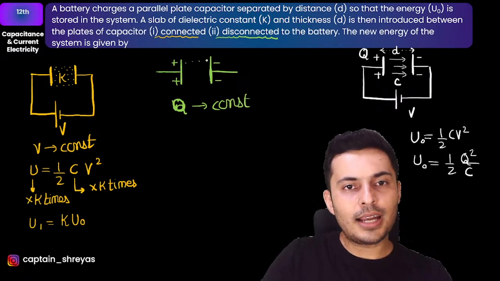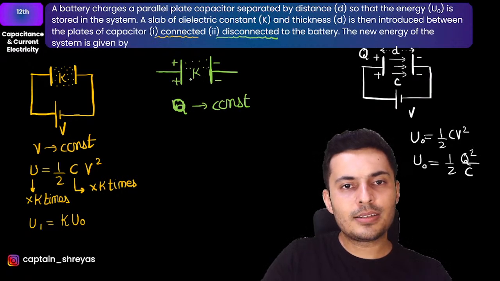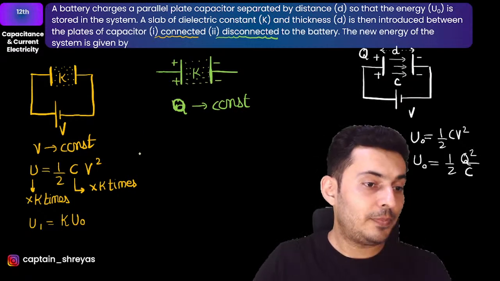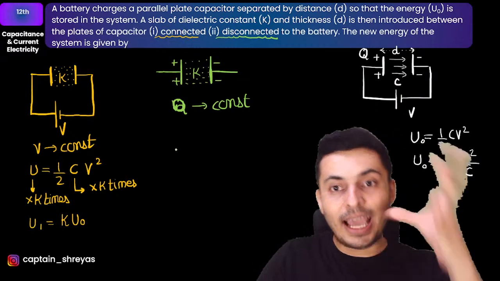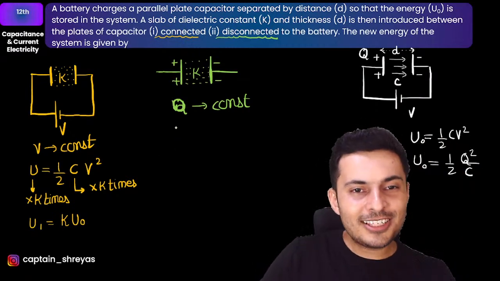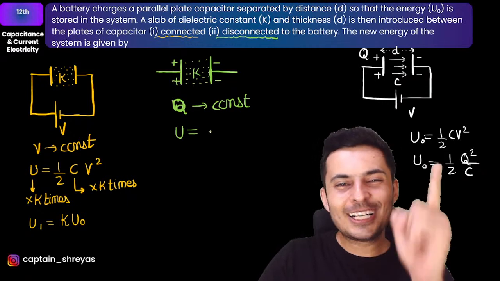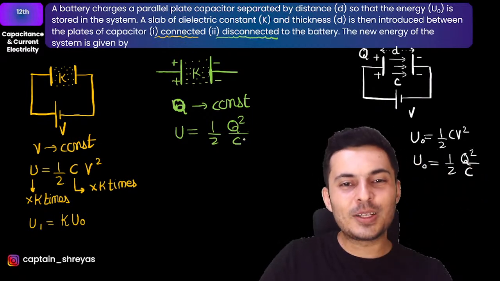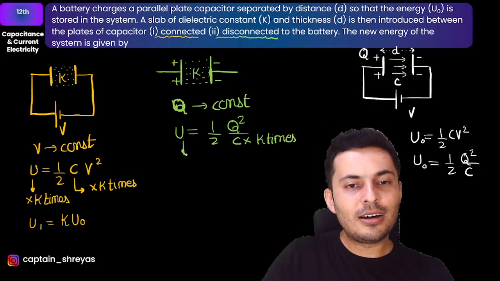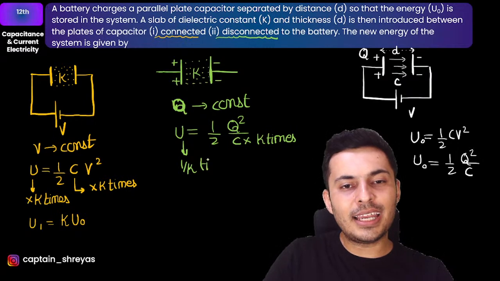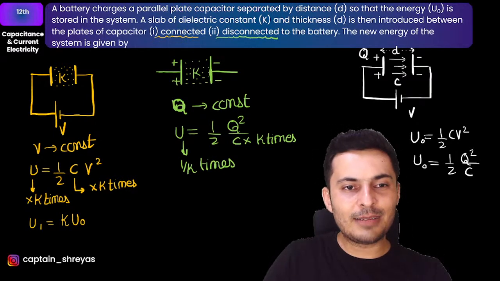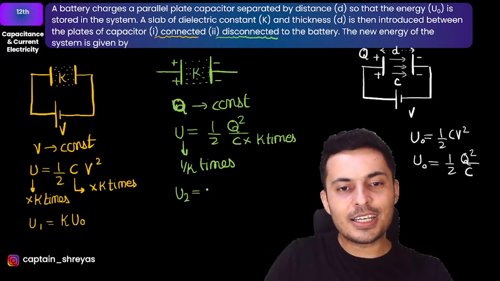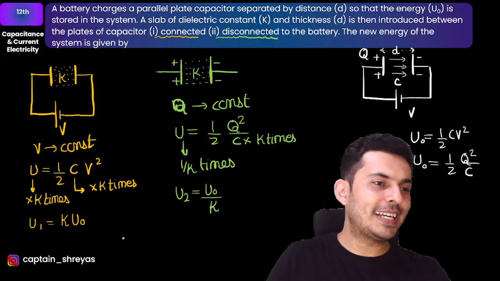And let me just add the dielectric slab over here, like this. This is the medium which is present. In either case, the capacitance will increase, but you will see that the manner in which it affects the energy is different. This time I will not use U is equal to half CV square. Q is constant, so I am going to use half Q square by C. Now the numerator is constant, the denominator increased K times. Naturally the energy stored will change by 1 by K times. So the final energy will be the original energy divided by K. That is the final answer.